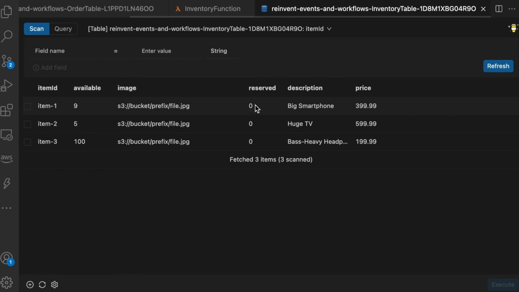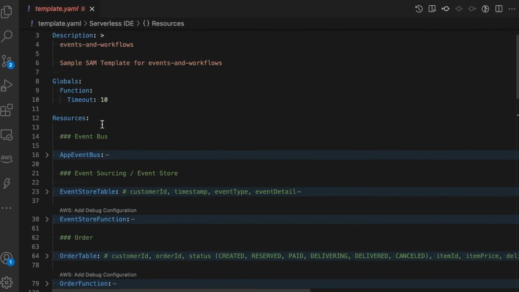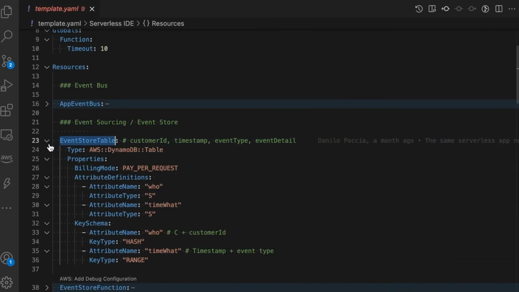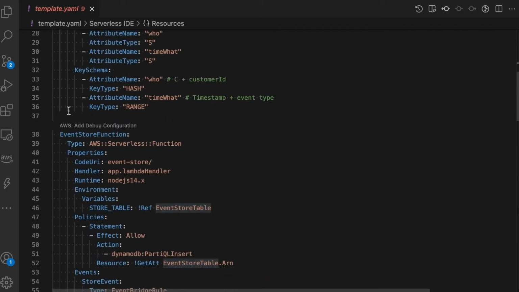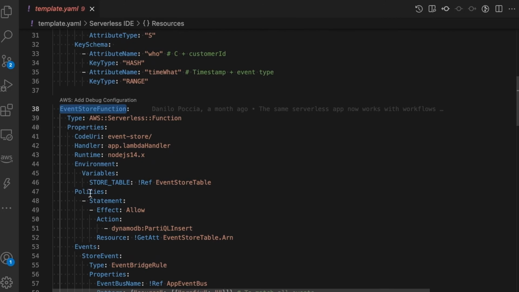Sure, you can rely on the logs, or you can rely on your knowledge. But one great way to understand what is going on is to have a source where you will have all logs of all the transactions that happen, of all the events that flew. So for that, I'm going to create an event store table, and that's another Dynamo table, and I'm going to show it to you in a moment, where we are going to store all the events that go by our event bus.